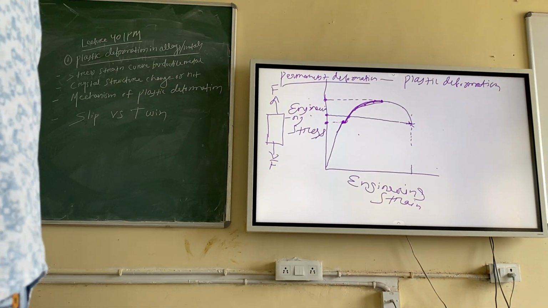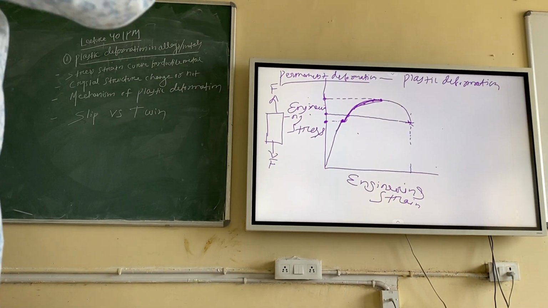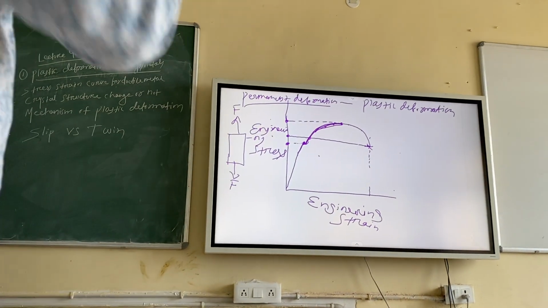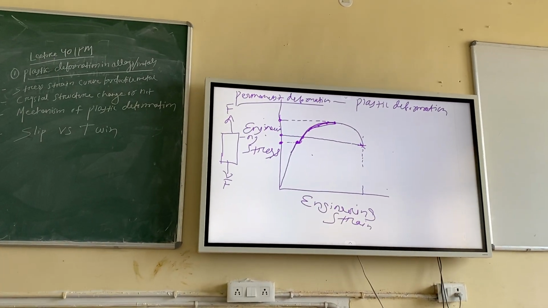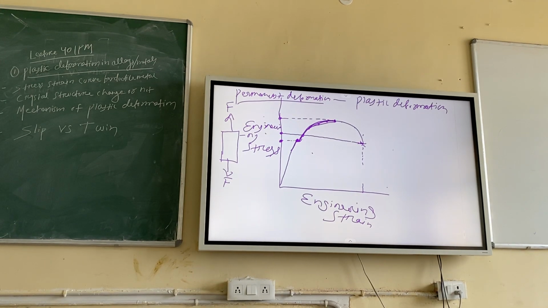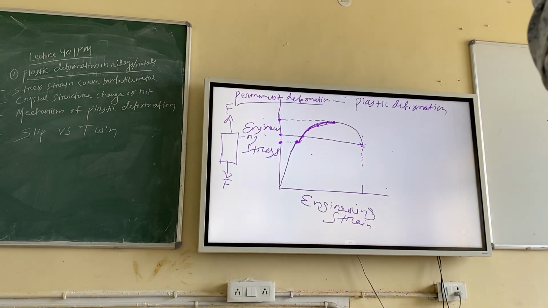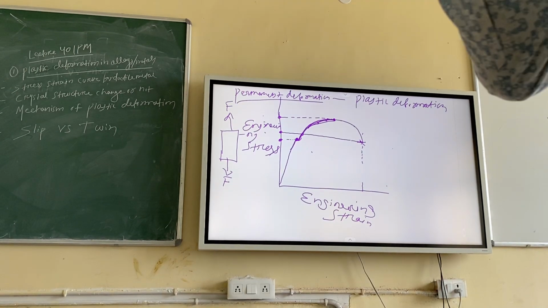The same thing happens in materials. If you have a small number of dislocations, they can easily glide. You have seen the mechanism of dislocation motion. They can glide, they can climb, or they can cross-slip. It depends upon what kind of dislocation is present, right? If a lot of dislocations are there, they cannot easily move. They repel one another, or they get stuck.